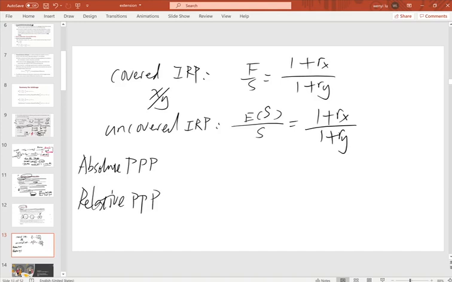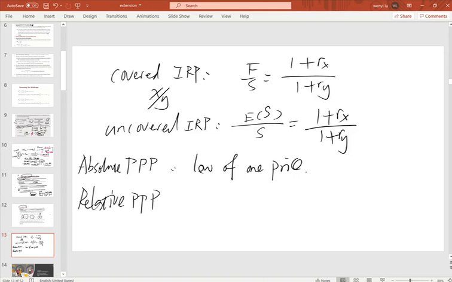What is absolute PPP? This is just the law of one price, so our price level will directly reflect our exchange rate. So F over S will be directly based on our price level. That's our law of one price, our absolute PPP.